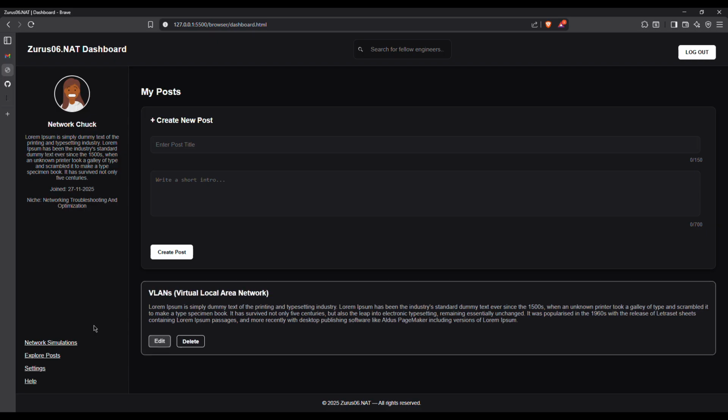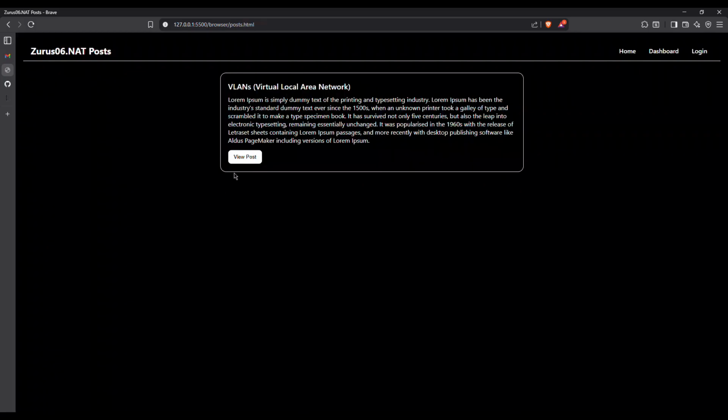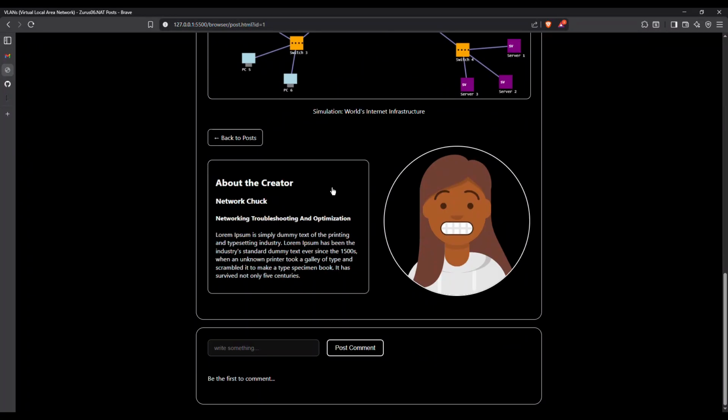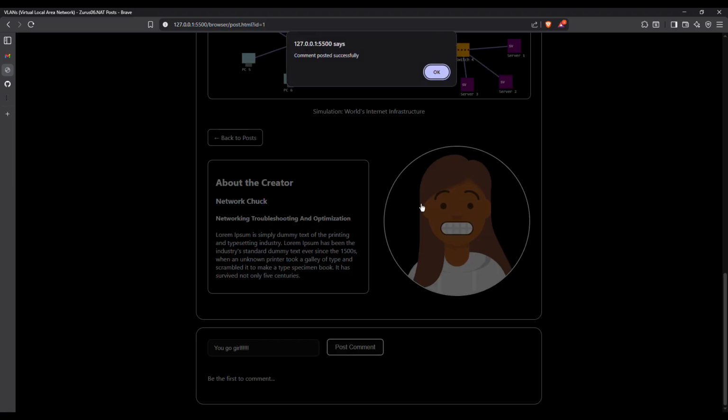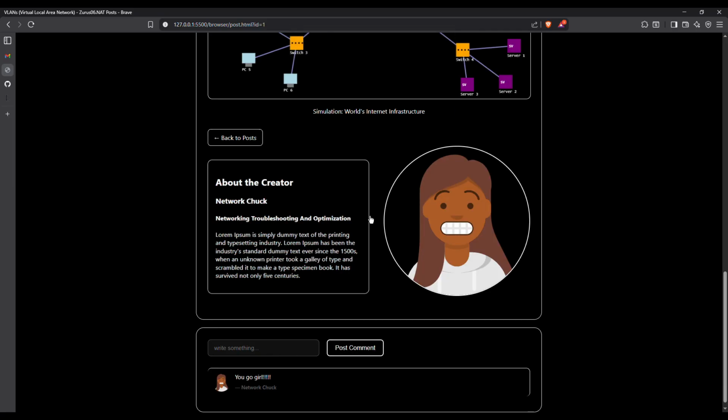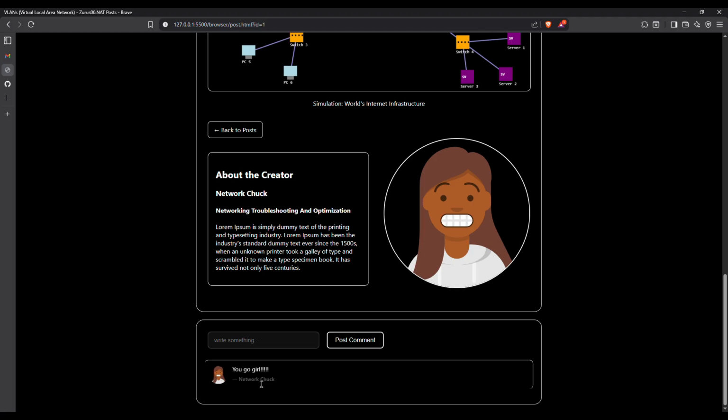Yeah, so then when I explore the post and view this post, another thing you can do is comment on it. Be like, wow, this was insightful. So I'm like, you go, girl, because it's a girl's picture, obviously. I'm trying to be all supportive. So I post the comment and it says comment posted successfully. So you see Network Chop replied. If another person logs in, he can also reply on this post, and every other person that comes to this post can see it.